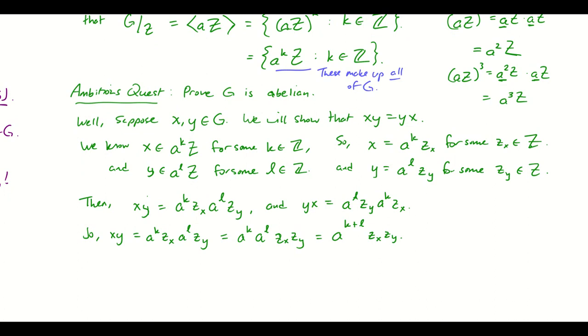And also, yx is equal to, well, that's a to the l, zy, a to the k, zx. But I can move that zy over to the right past the a to the k and get a to the l, a to the k, zy, zx. All right, so, well, the z elements, those are all in the center, so I can move those past each other. I can just commute the two on the right.